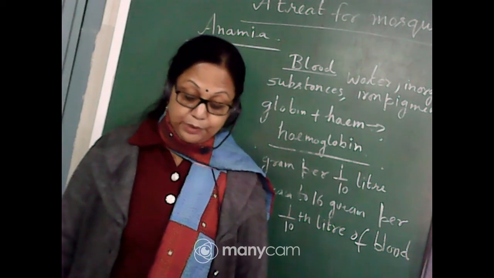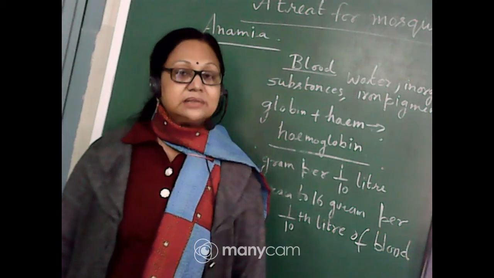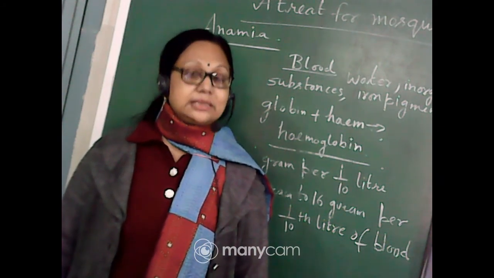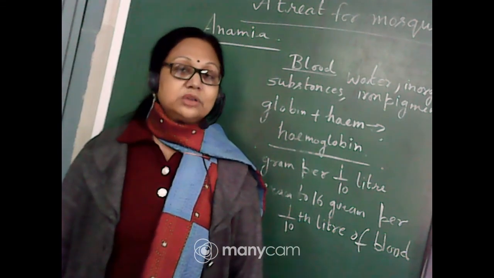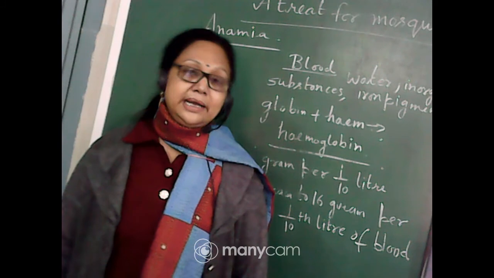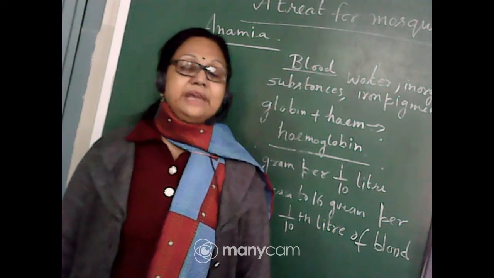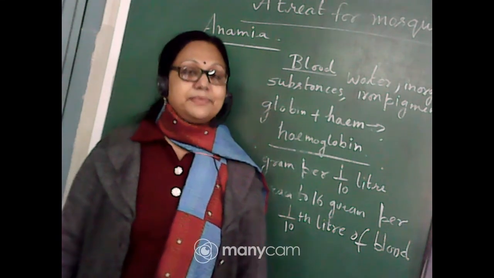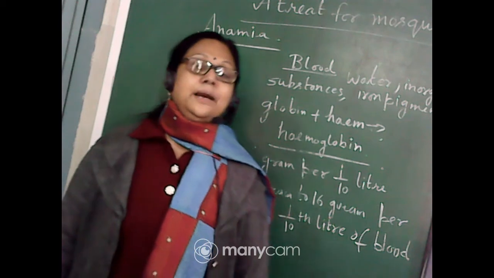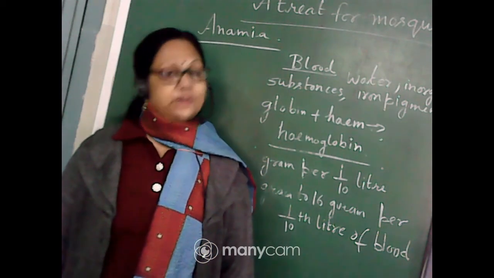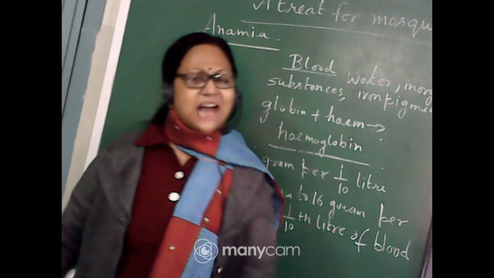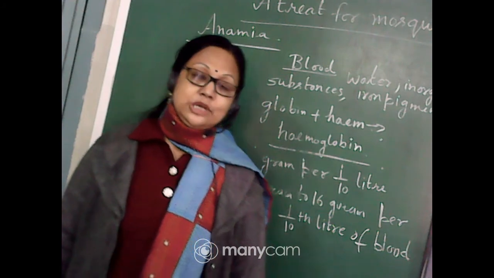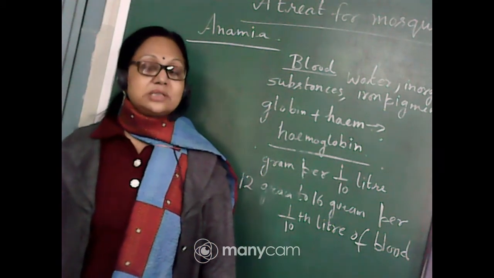What does the newspaper report say about the problem regarding anemia? I have already discussed. If a person is anemic, that person or that child will not have proper growth, will not grow properly, mentally and physically both. That patient will suffer from both kinds of weakness, and maybe that child will not get proper concentration for studies. That person has a lack of energy, isn't it? So that person always feels lethargic and lacks energy. So these are all the problems of a person who is suffering from anemia.